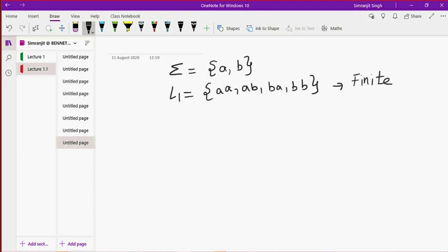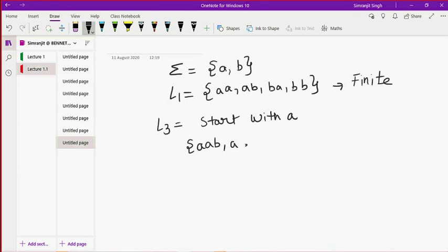Suppose I define a language L3 over the same alphabet, that is, strings that start with A. So when the language is strings that start with A, you know that the language set becomes infinite.